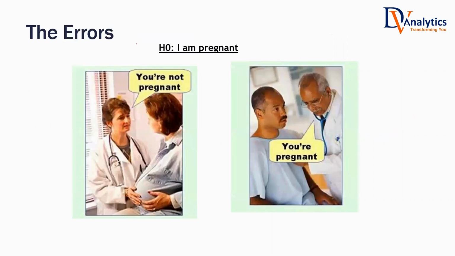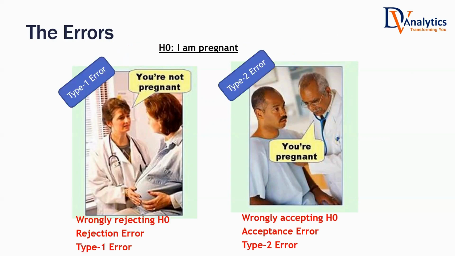One of the errors is rejection error. One of the errors is acceptance error. For example, the null hypothesis is, am I pregnant or not? There are some tests that we do for pregnancy, yes or no. They took a sample and they are testing. These are the results. For the first patient, for the same null hypothesis, am I pregnant or not, the test came out and the result was, sorry, you're not pregnant. Definitely that's an error here, isn't it? For the second patient, the testing was done and the result was, yes, congratulations, you are pregnant. That is also wrong, isn't it? Because we are using a sample, we are not really doing it on the population. If you are using a sample from the population, there can be some error.